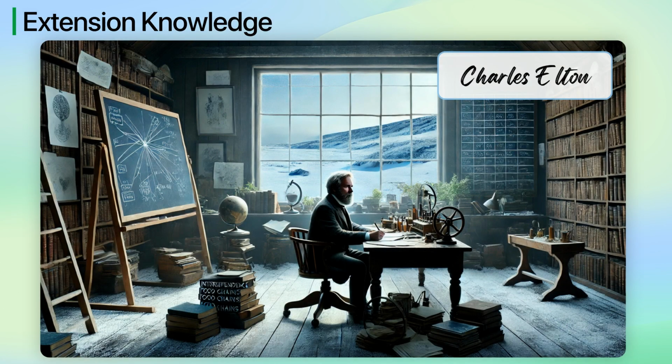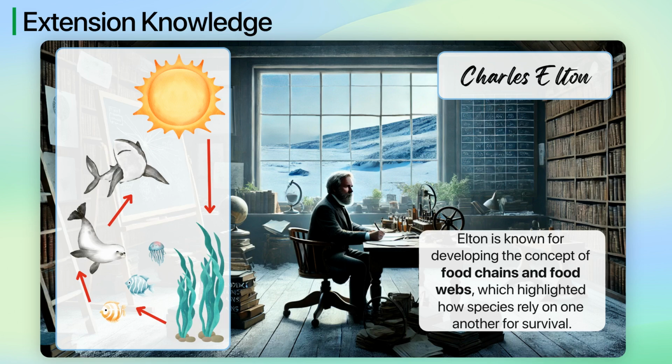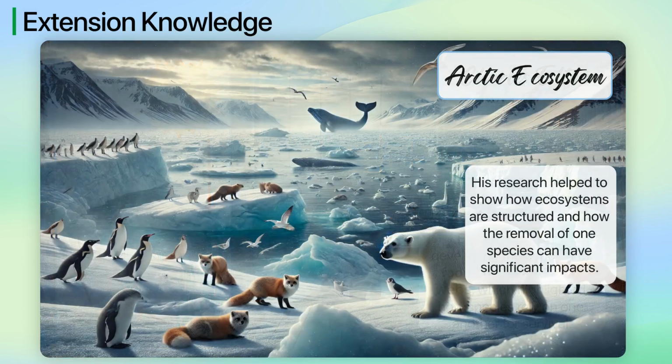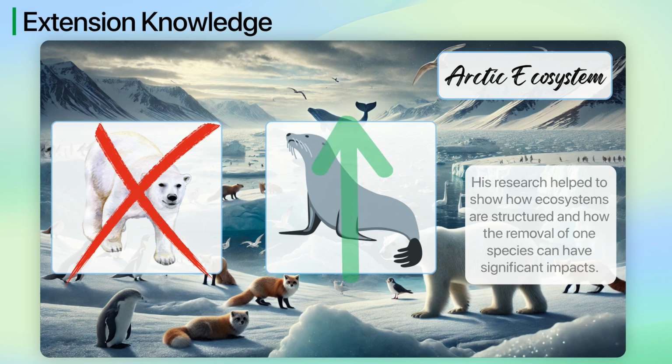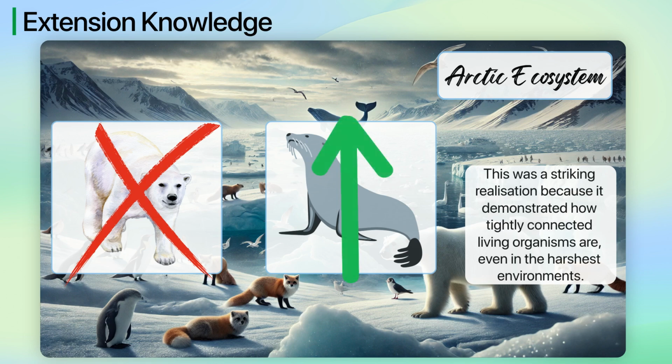Before we wrap up, let's take a moment to explore the history of interdependence in ecology. Interdependence within ecosystems was illustrated dramatically by the work of Charles Elton in the early 20th century. Elton is known for developing the concept of food chains and food webs, which highlighted how species rely on one another for survival. His research, including studies in the Arctic, helped to show how ecosystems are structured and how the removal of one species can have significant impacts. This was a striking realization because it demonstrated how tightly connected living organisms are, even in the harshest environments, laying the foundation for our understanding of ecological interdependence.